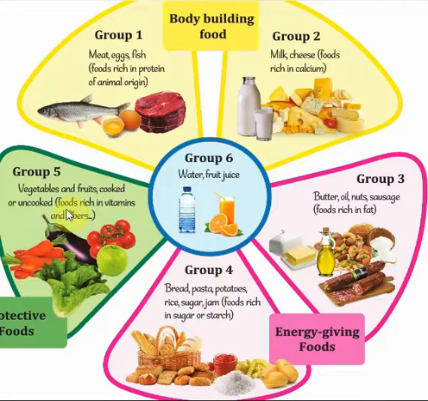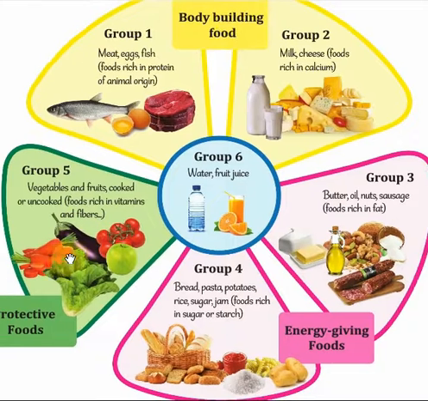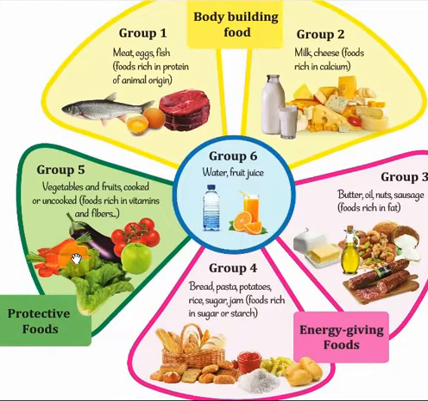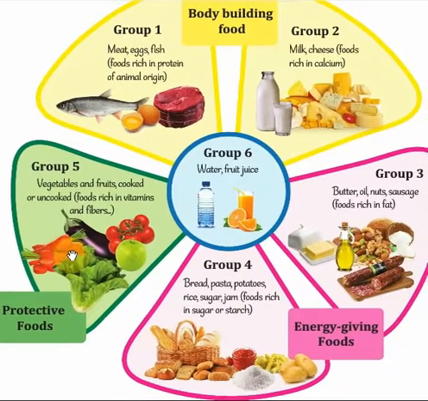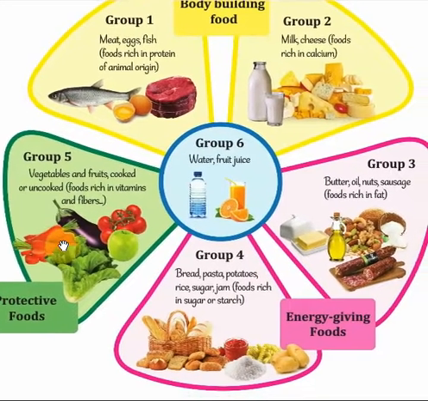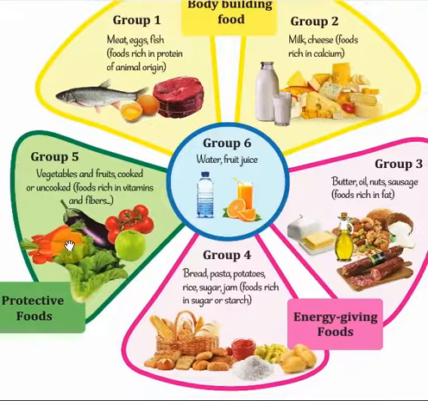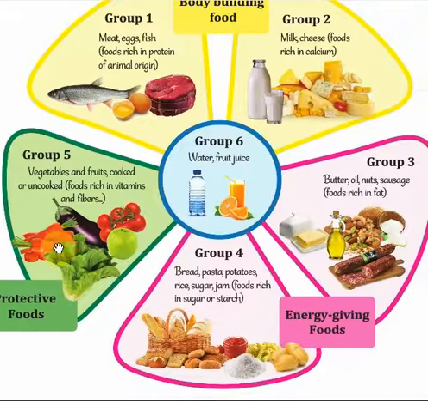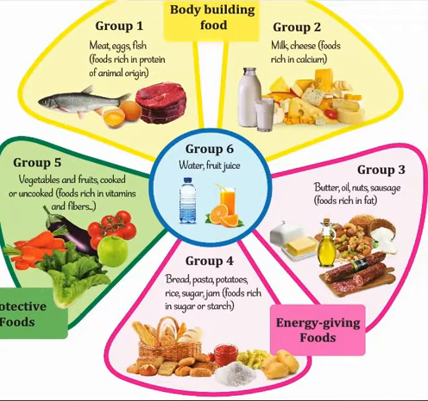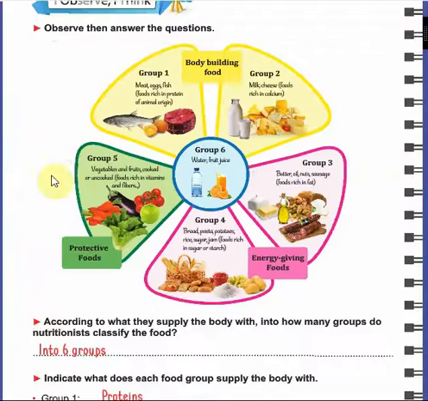Okay, these foods are rich in vitamins and fibers. فيهم vitamins فيتامينات كتير منيحة وفيهم الفايبرز الألياف. Okay, and they are called protective foods. From grade 1, 2 and 3 we have studied about them. They are the protective foods. Okay, they help our body to fight all the microbes. And finally, group 6 contains water and fruit juice, fresh juice.